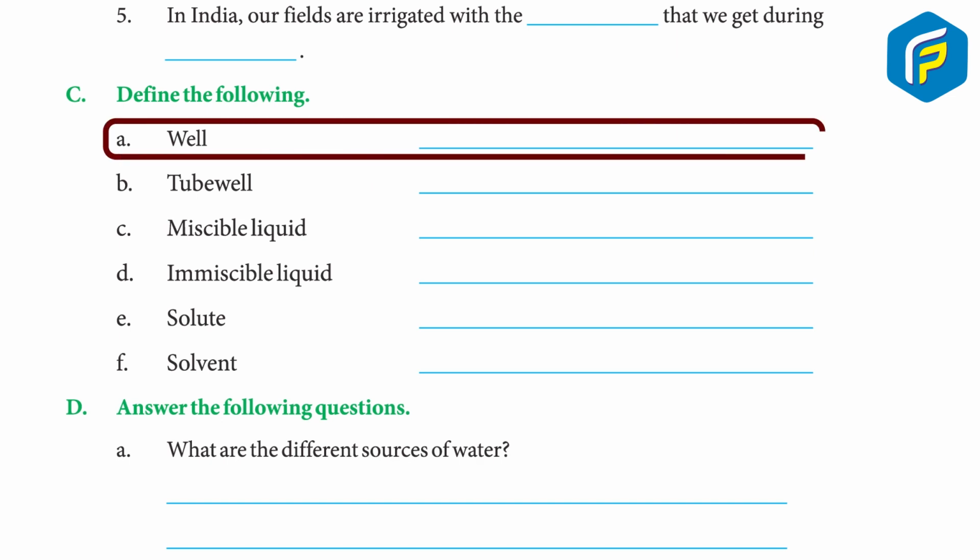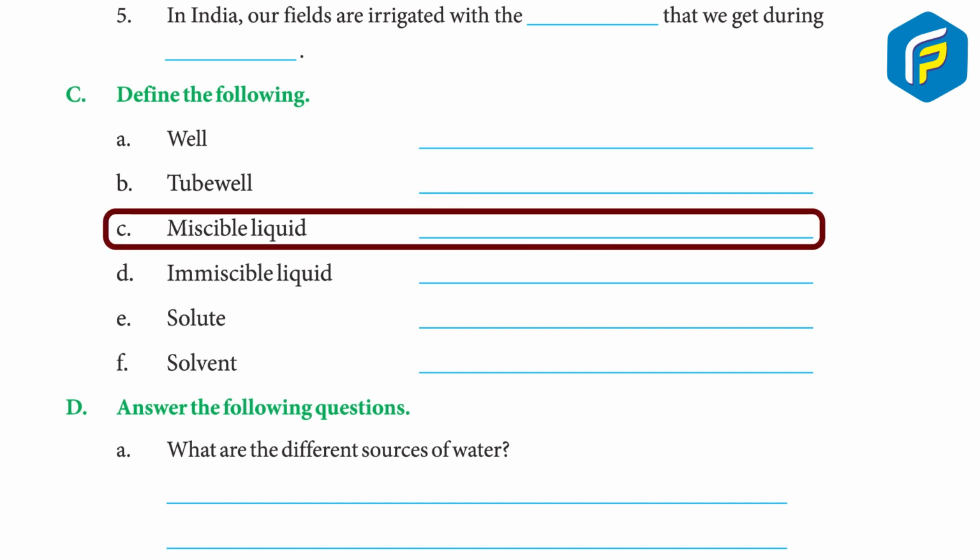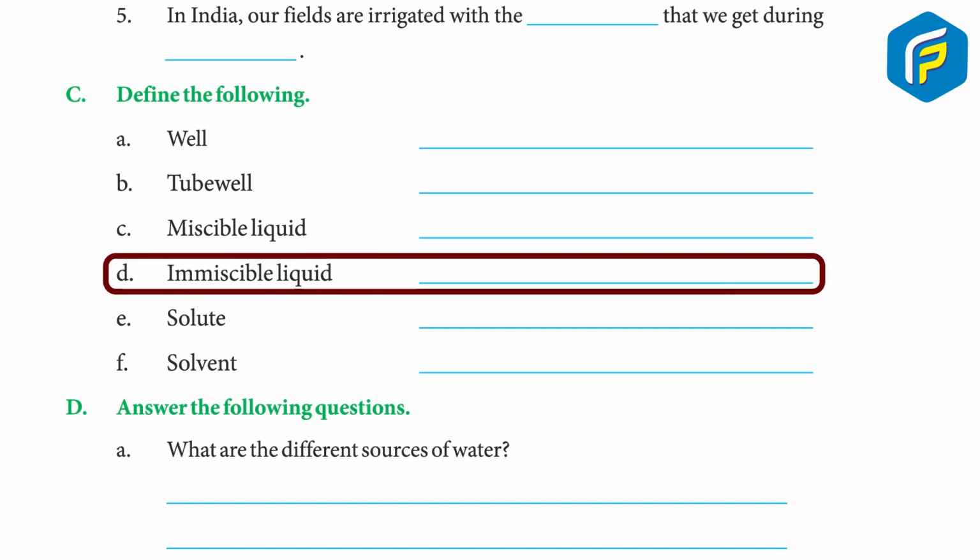C. Define the following. A. Well. Answer, a deep hole in the ground where water is available. B. Tube well. Answer, tube wells are used to draw water from underground with the help of electric pumps. C. Miscible liquid. Answer, liquids that mix with each other, for example, lime and water. D. Immiscible liquid. Answer, liquids that do not mix with each other, for example, water and oil.